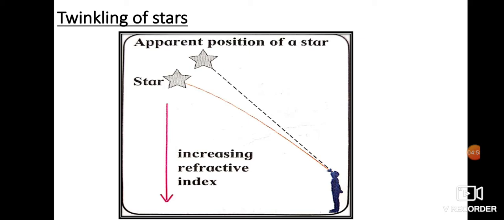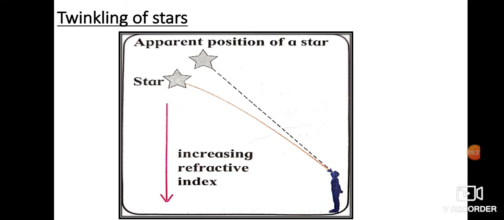Now, this does not happen with the planets. We don't say that the planets twinkle. The first reason is that the planet is very close to the earth. It is inside our solar system. Therefore, they don't appear as a point source of light, but they appear as a collection of many point sources, or we can call them an extended source of light.